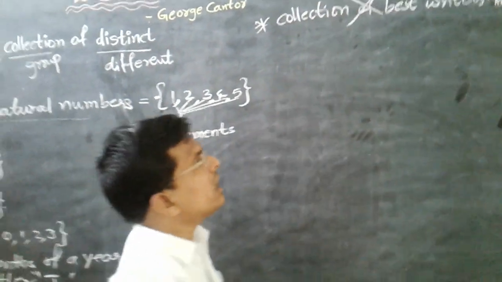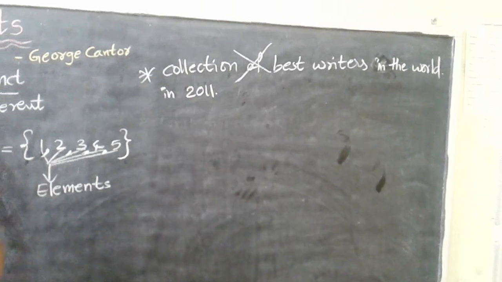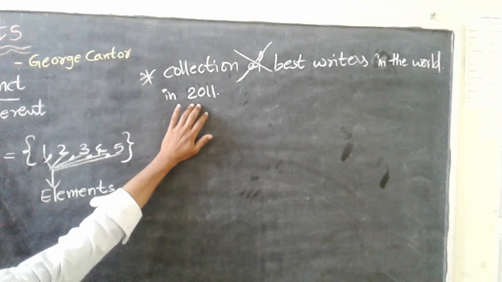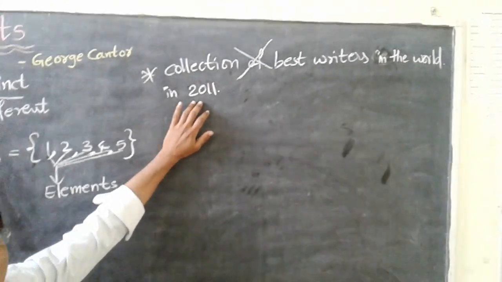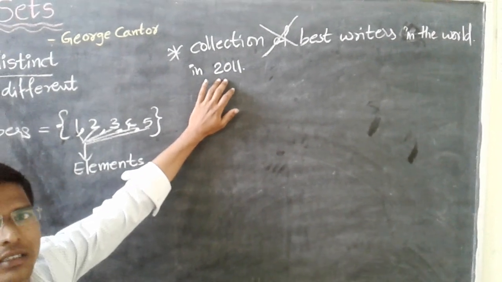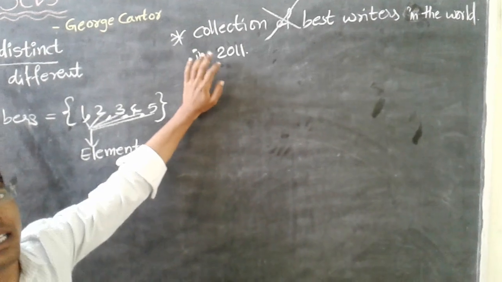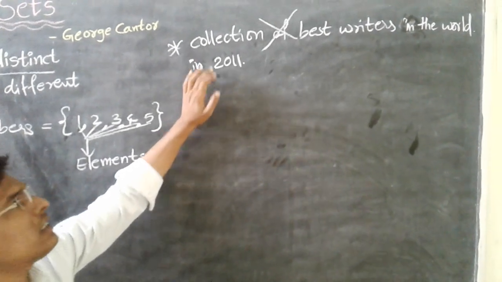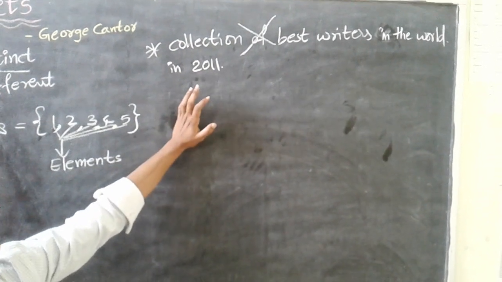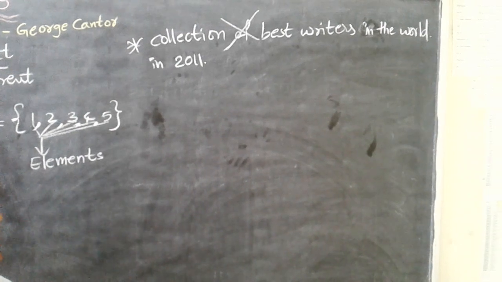Okay. They should mention here in 2011. Now you can say it is a set because here it clearly defines the year. In 2011, who are the best writers in the world? Top 10 writers, top 5 writers. If we mention it like that, we can say this is a set. Otherwise, it is not a set. When the statement is well defined, then only we can say it is a set. Otherwise, it is not a set.